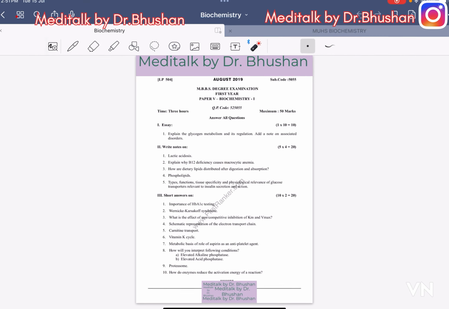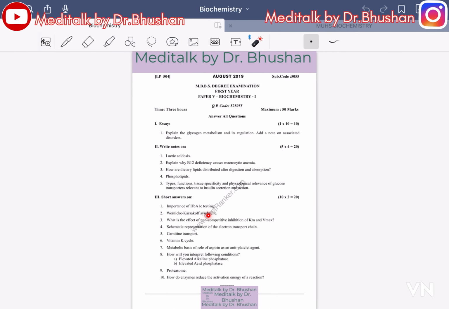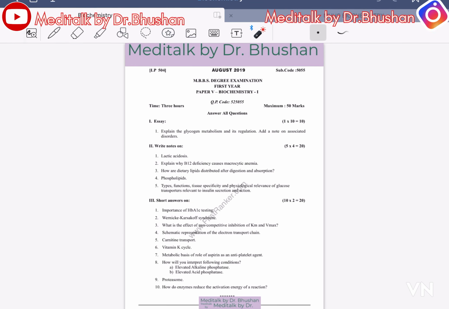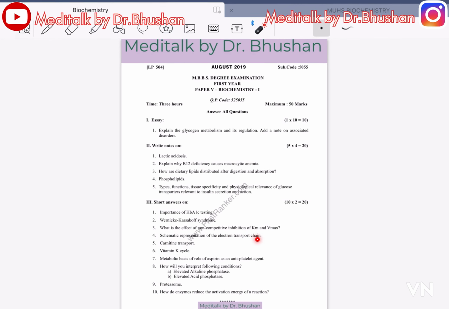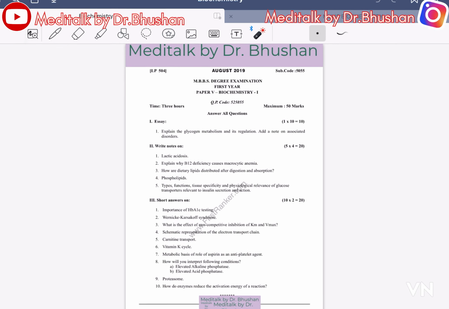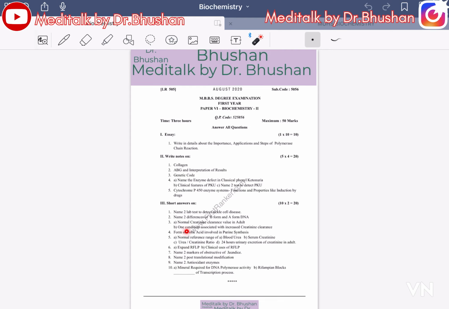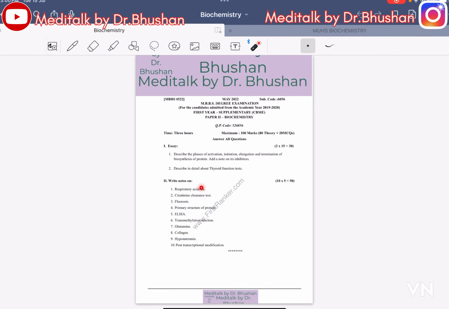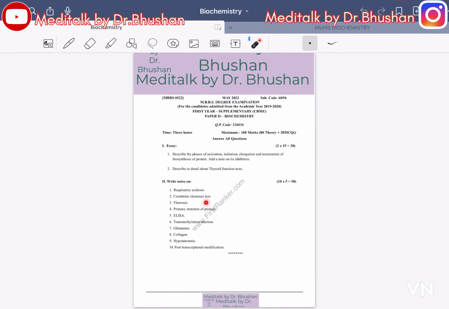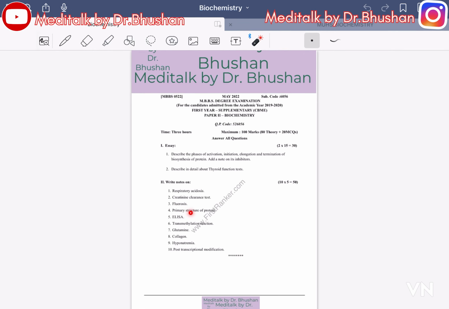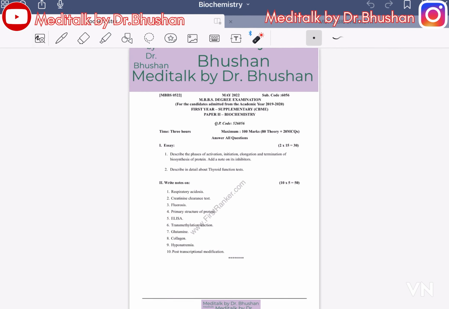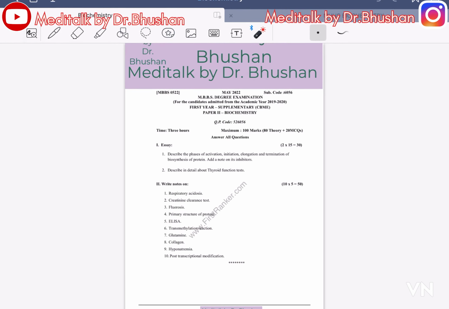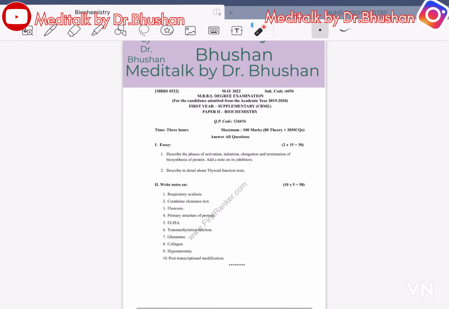Part 3, short answer: importance of HbA1c testing; Wernicke-Korsakoff syndrome; what is the effect of a non-competitive inhibitor on Km and Vmax; schematic representation of the electron transport chain; creatine transport; vitamin C in adults; normal conditions associated with increased creatinine clearance. Write notes on respiratory acidosis, creatinine clearance ratio, fluorosis, primary structure of protein, ELISA, methylation reaction, glutamine, collagen, hyponatremia, post-transcriptional modification.